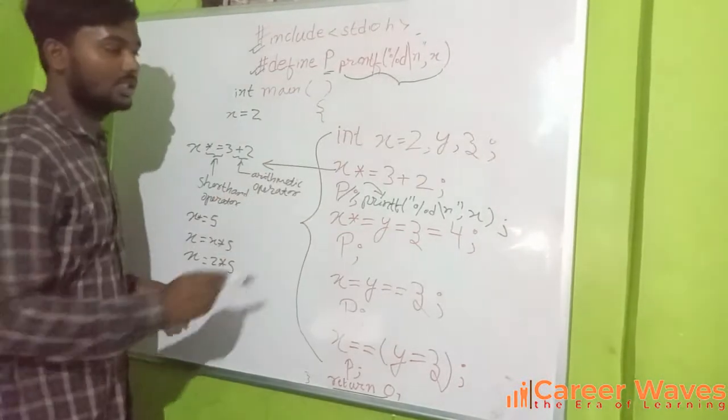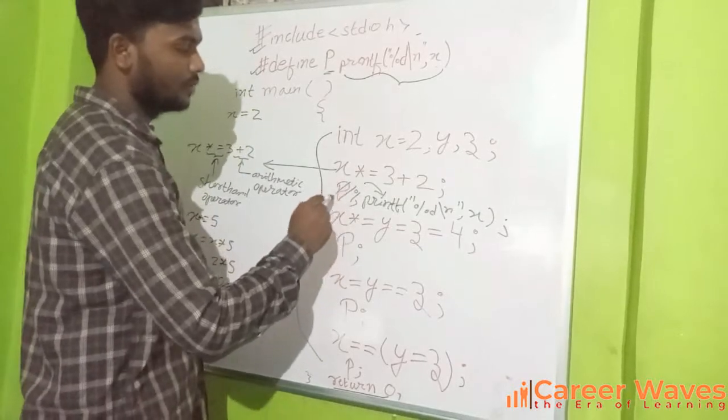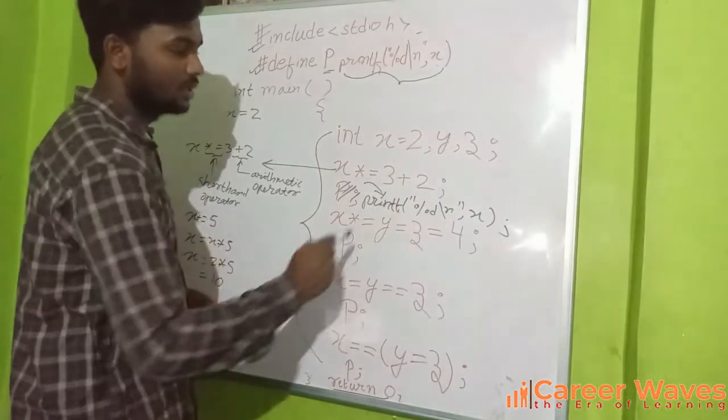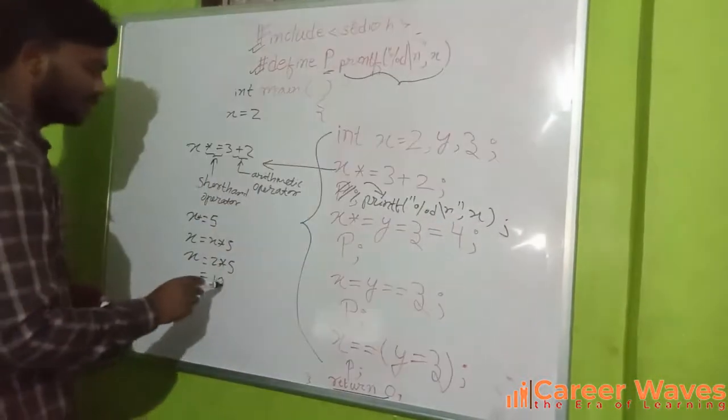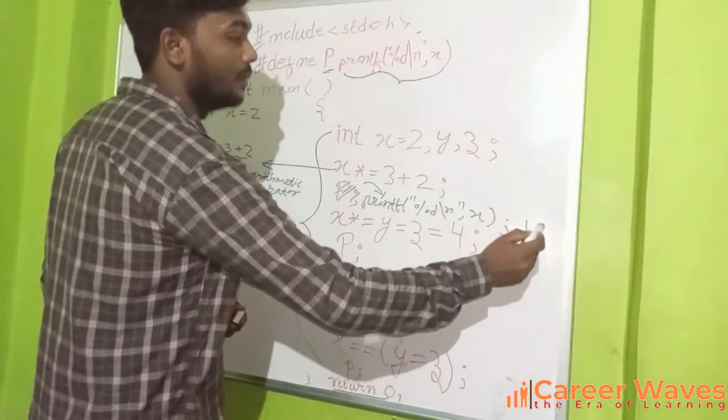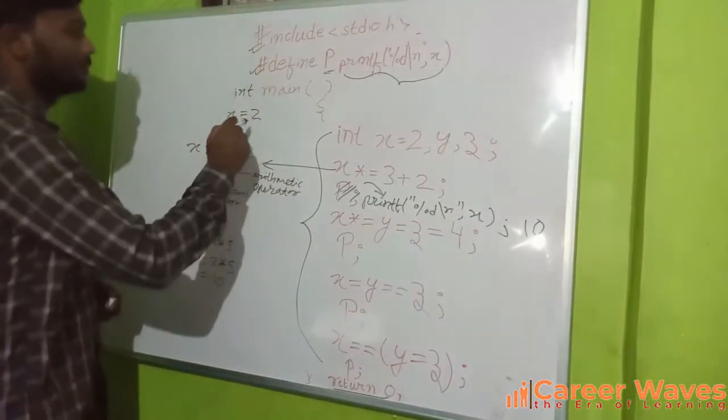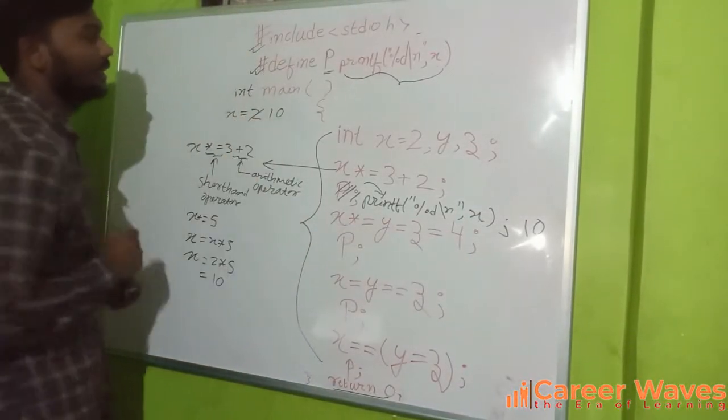Now the next line will be executed. As this is resolved by the preprocessor and written as a printf statement, the value of x will be printed there. What is the value of x? The value of x is 10. So 10 will be printed here, and this will be replaced with 10.